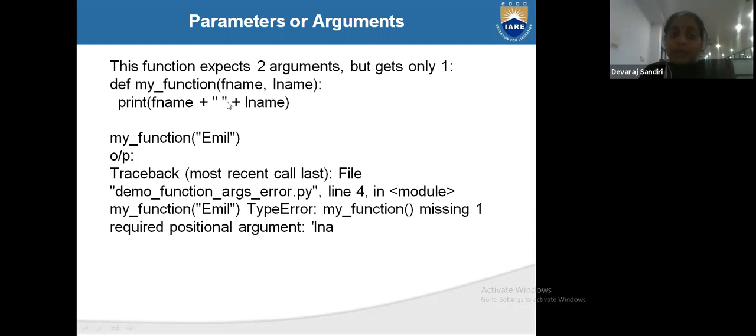See, print fname space lname means the two arguments are concatenated using a space. So calling my_function(email) alone, what is the output? It gives a TypeError. Here one argument is passing and the other is not passing, so we cannot. Two names are there, so we have to give two arguments.